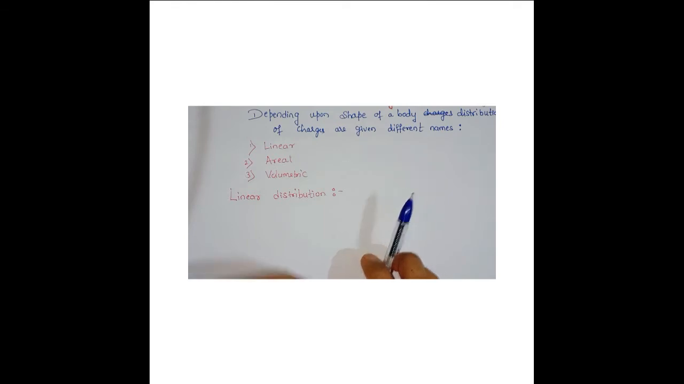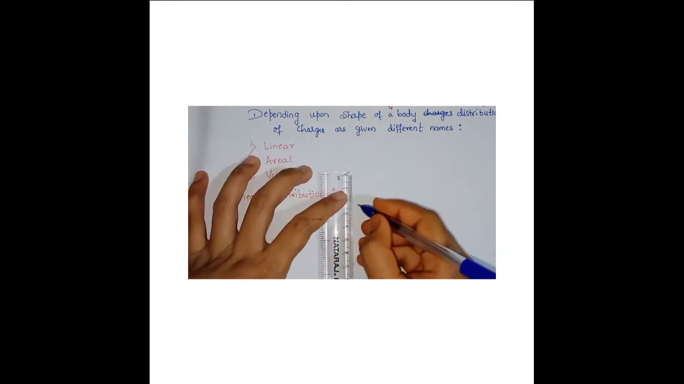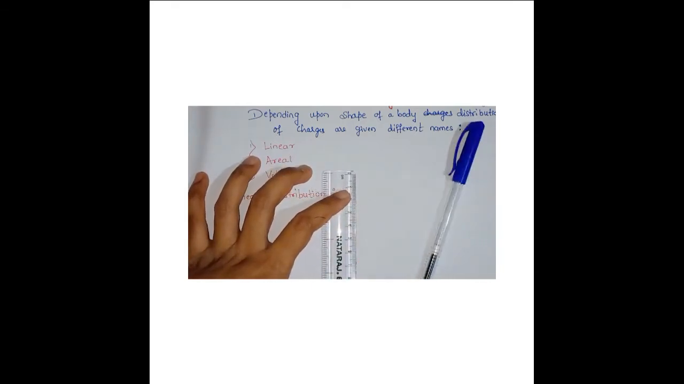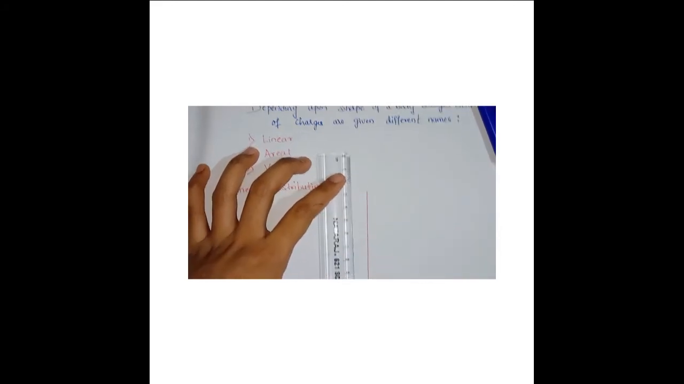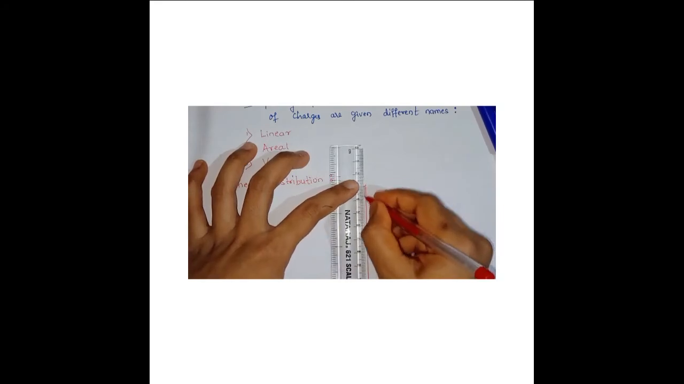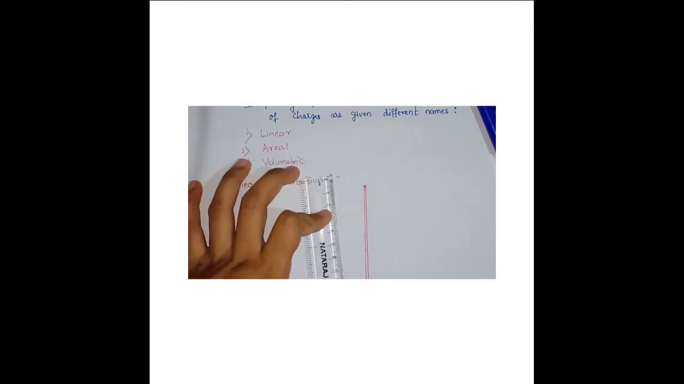I told you linear distribution means if you consider any straight wire, I'll just draw it here. I'll use this red pen. So if this is the straight wire you're considering, and we have brought a handful of charges and we have thrown them on this, then what happens? All the charges will accumulate here continuously, one after the other on this wire. They go and settle on this wire.